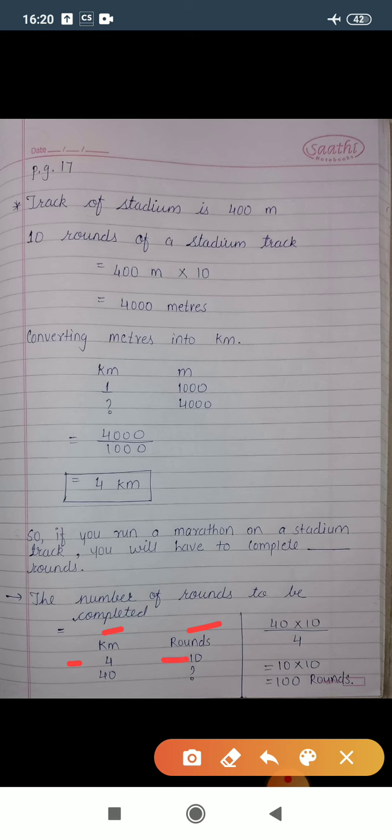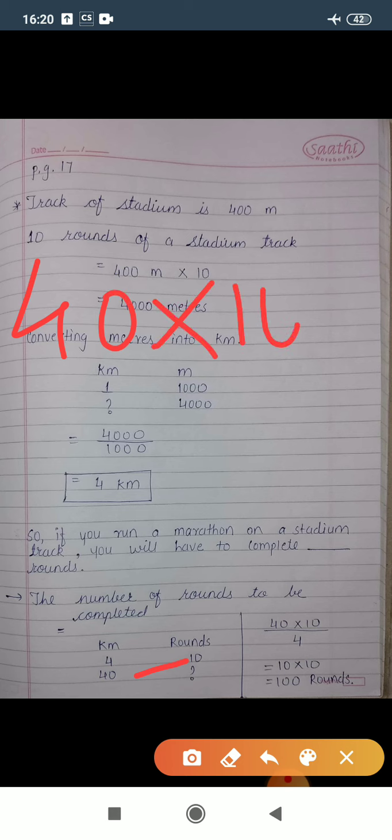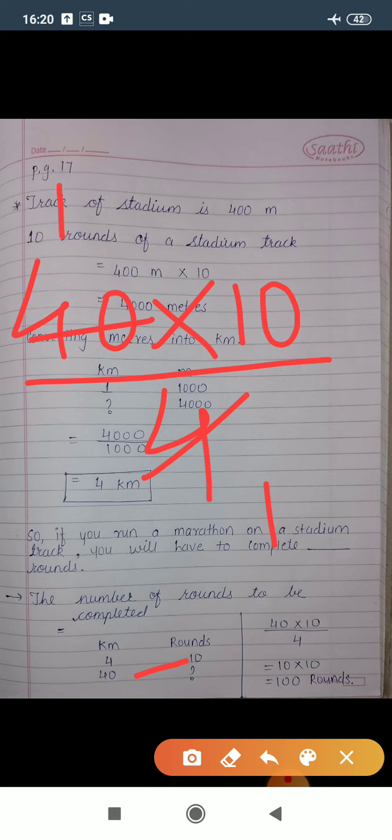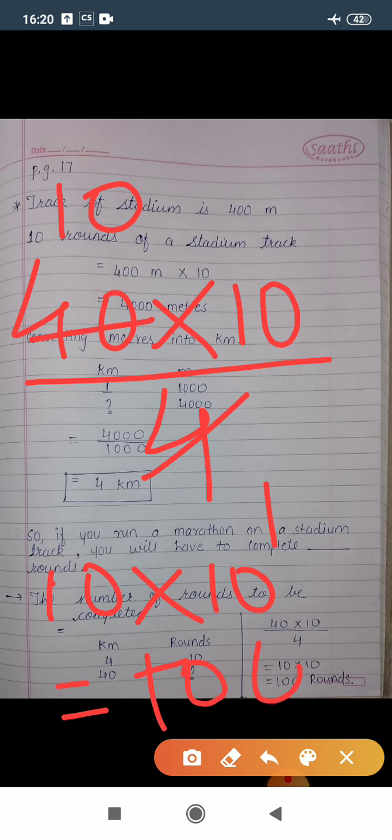So if we need to run 40 kilometers, then how many rounds do we need to take? Again cross multiplication, 40 multiplied by 10 divided by 4. So 4 tens are 40. It gives you 10 multiplied by 10, and the answer is 100 rounds.